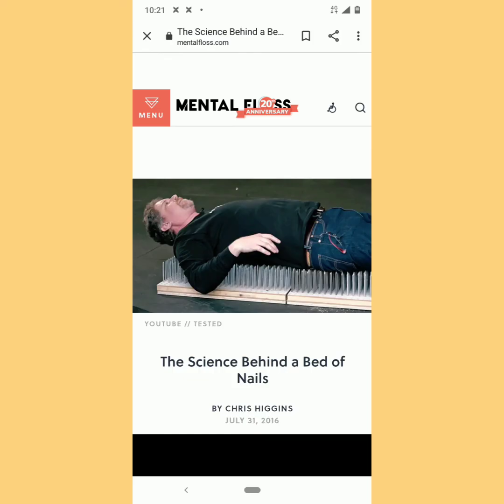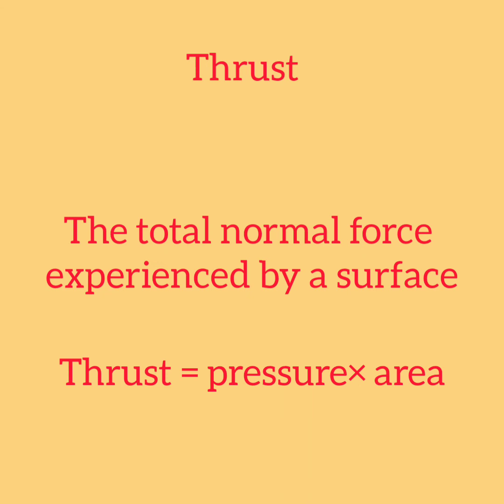Now, do you understand how people can lie on a nail bed? Yes, because of the large surface area, the pressure experienced will be lower in that case. Now, thrust is the total normal force experienced by a surface, or thrust can be given as pressure into area.